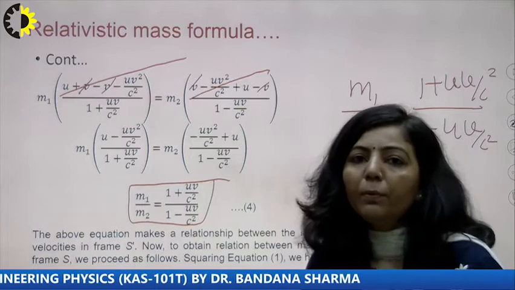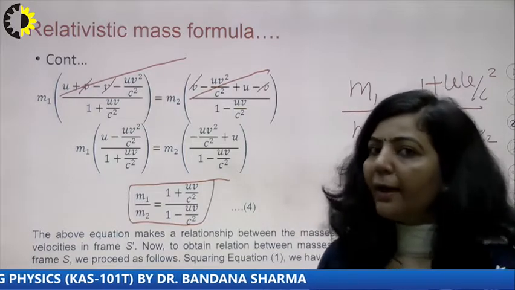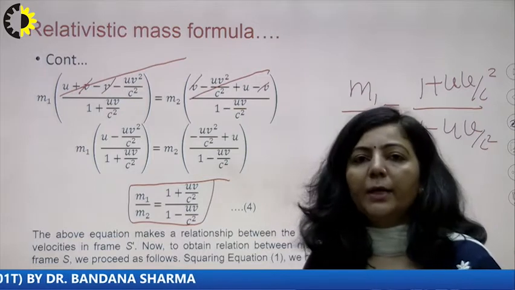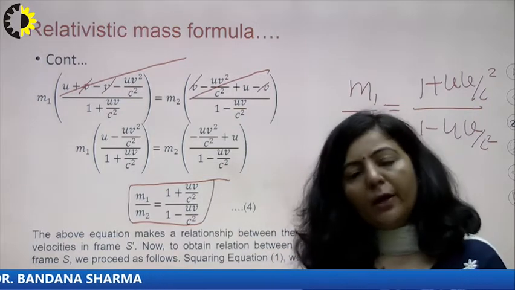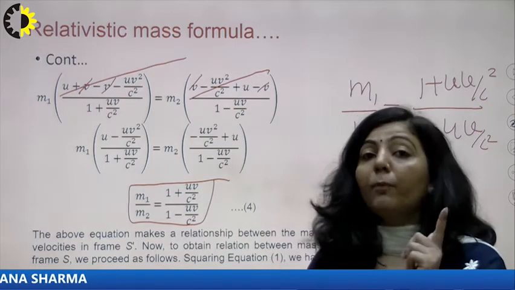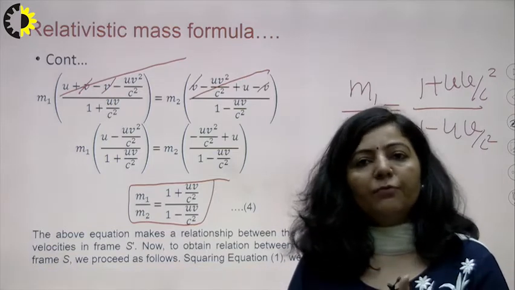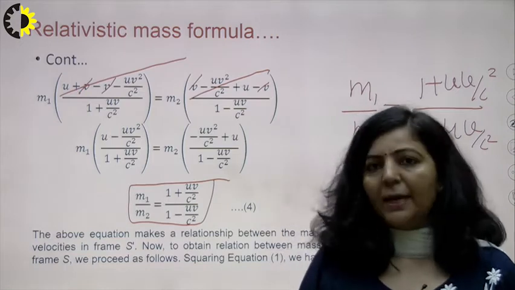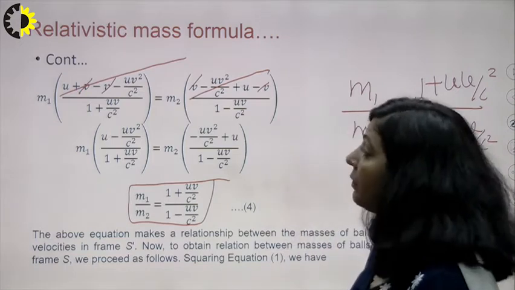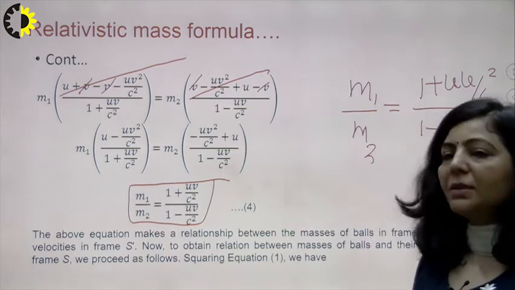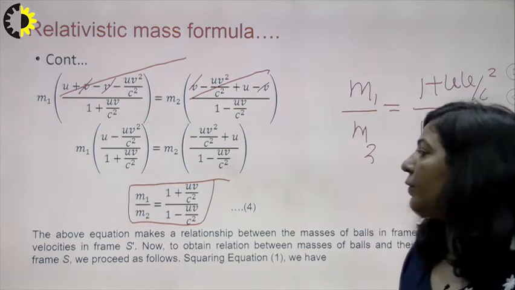Now what you have to do? You have to collect the terms containing m1 on one side and the terms containing m2 on the other side. After substituting the values of u1 and u2, which you have obtained using the addition theorem, and solving, you get the ratio of m1 and m2 as 1 plus uv upon c square upon 1 minus uv upon c square.